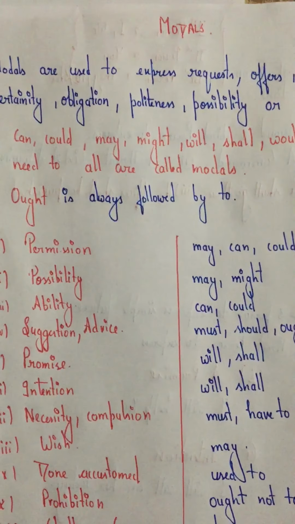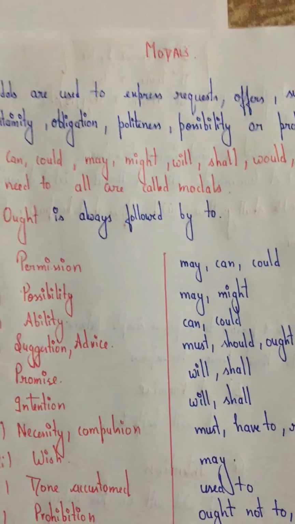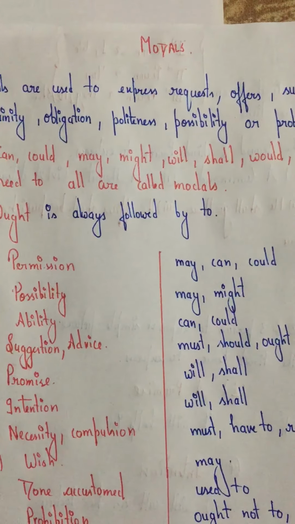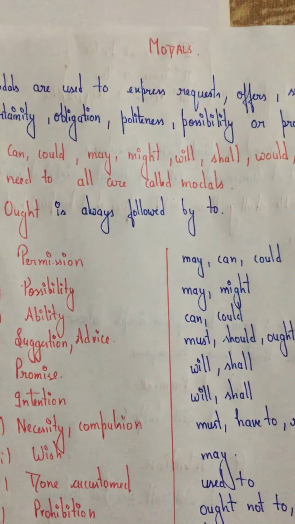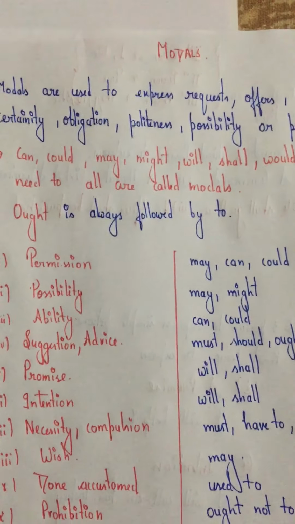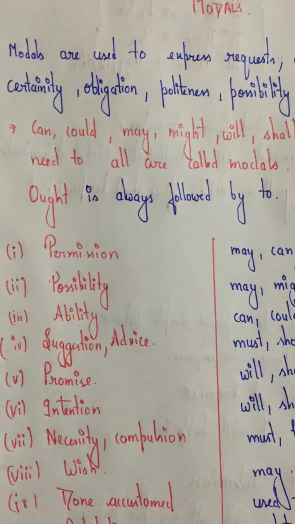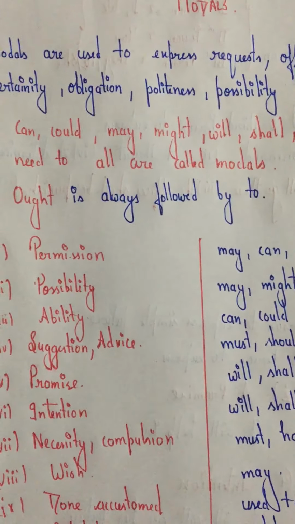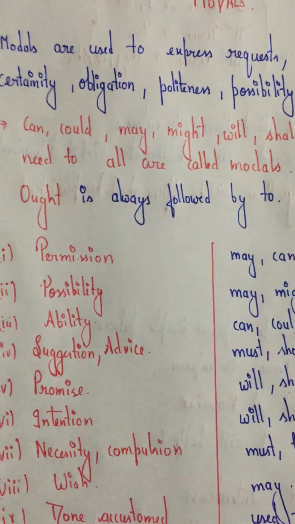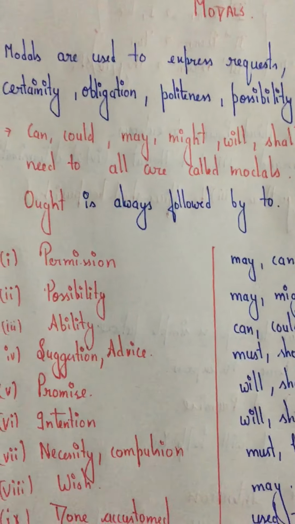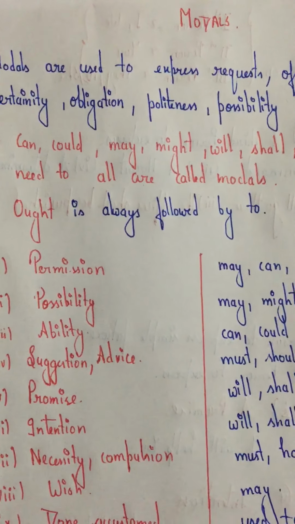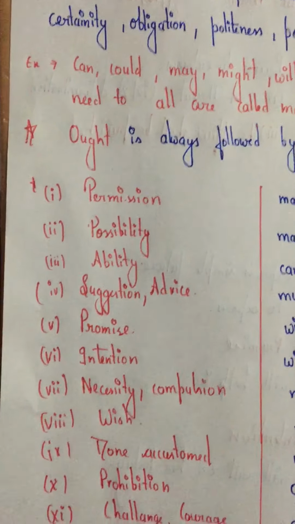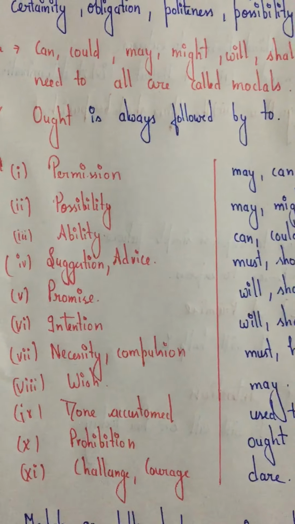These words are used to express your feelings, which can be request, offer, politeness, possibility, or anything, right? So one thing you have to keep in your mind, ought is a modal which will always be followed by to. Means you cannot use ought alone. You need to use ought to. Ought will always be followed by to. So let's see which modals are used where.